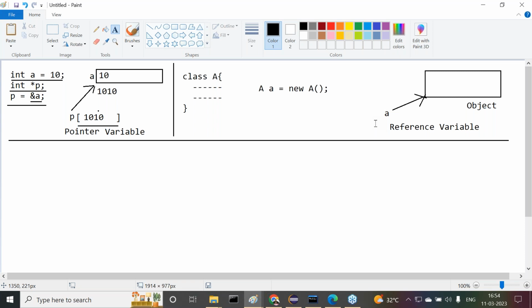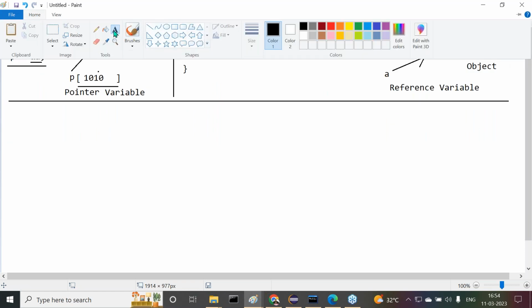Yes, all of you are okay, clear? Can I move forward? Can I give more clarity? What is a reference variable, and how is it created? After that, we are able to understand why a pointer variable is different and a reference variable is different, and why pointers do not exist in the case of Java. Right, all of you understand it clearly now. Everybody must understand this point here.